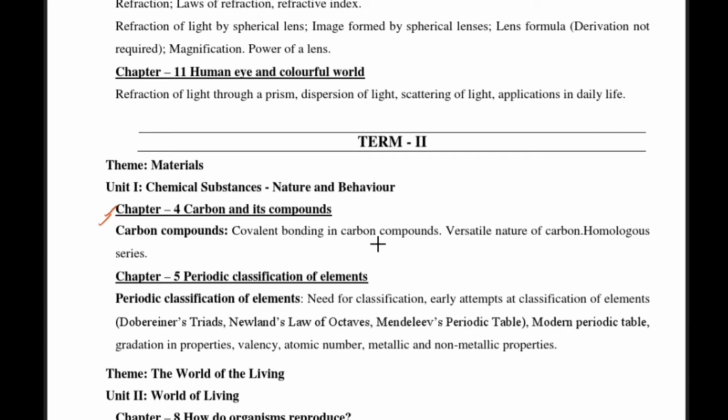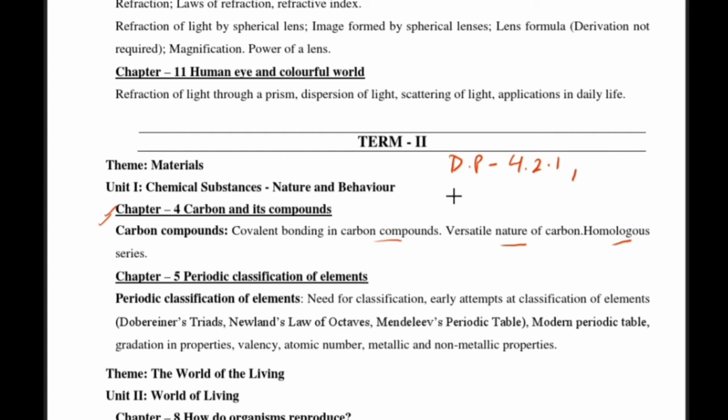Okay. After this, we are able to see versatile nature of carbon. In versatile nature, you will be discussing about catenation and tetravalency. Okay. This DP means deleted portion. In this one, the saturated and unsaturated carbon compounds portion has been deleted. Okay, chains, branches and rings you will have to study. Homologous series after that. Okay, so you can say that saturated and unsaturated carbon compounds has been deleted.